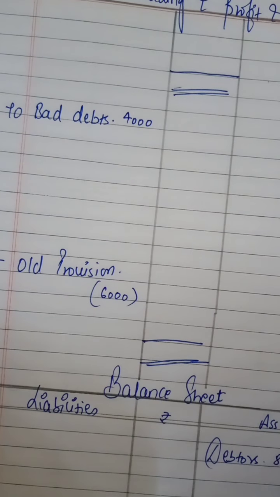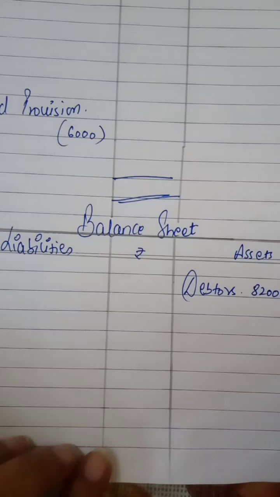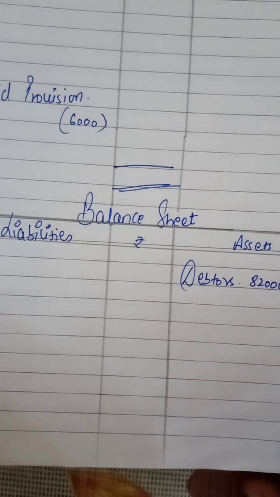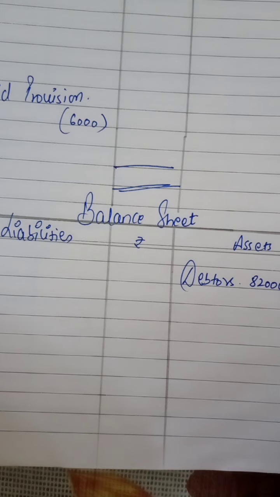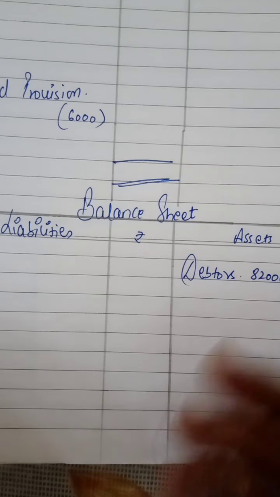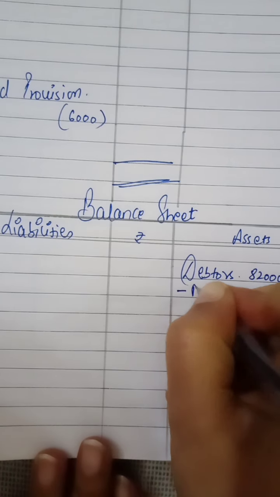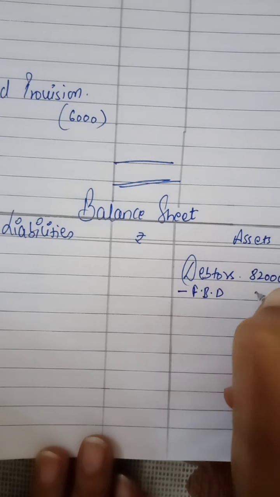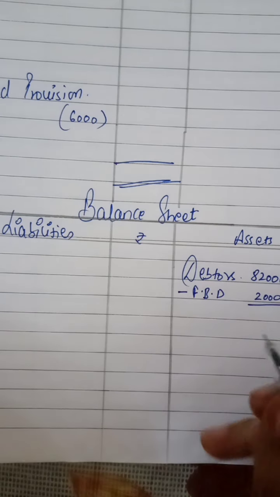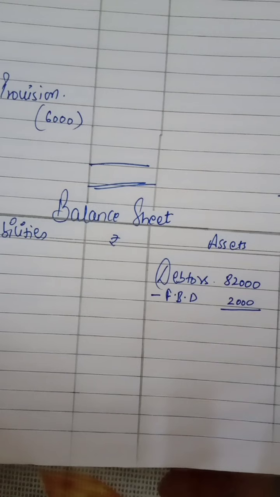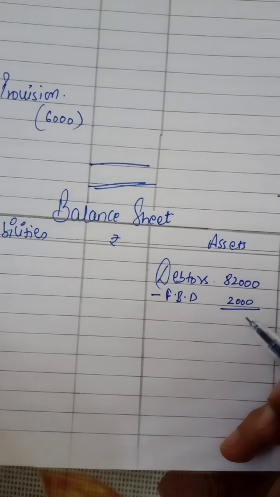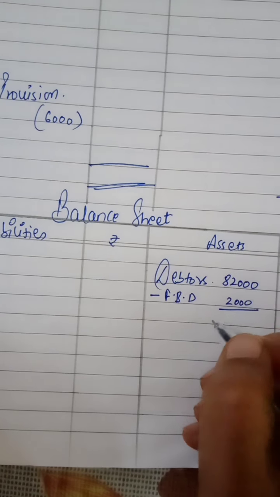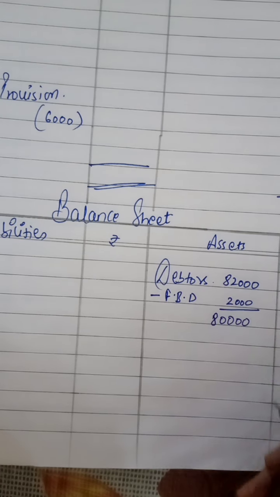Now there will be a maximum of 3 adjustments. First is further bad debts. In additional information, it will be informed to you that you have certain further bad debts, so they will be subtracted from debtors. Suppose 2,000, it will be given outside the trial balance, in the adjustments, that we have a certain value of further bad debts. Then the remaining value of debtors will become 80,000.